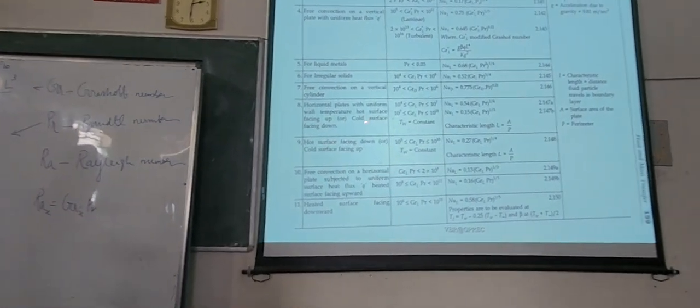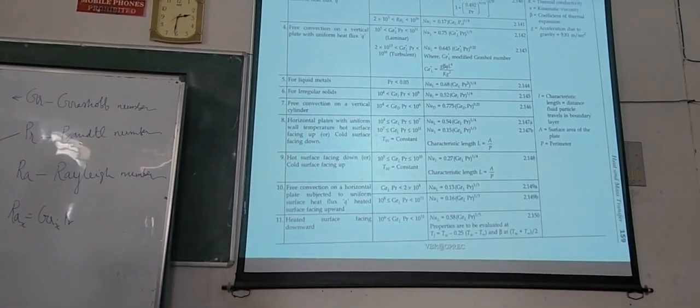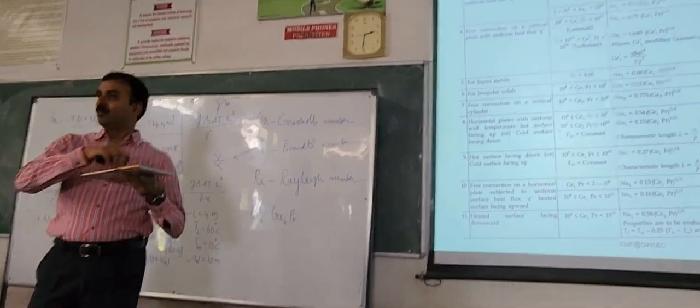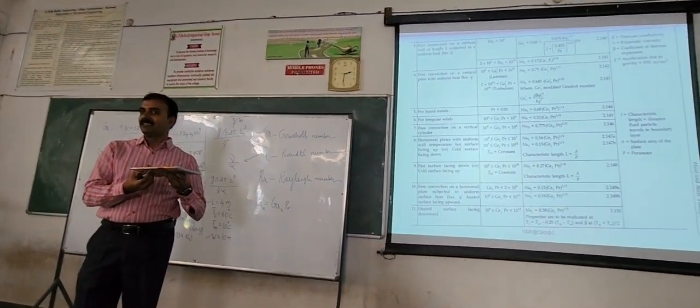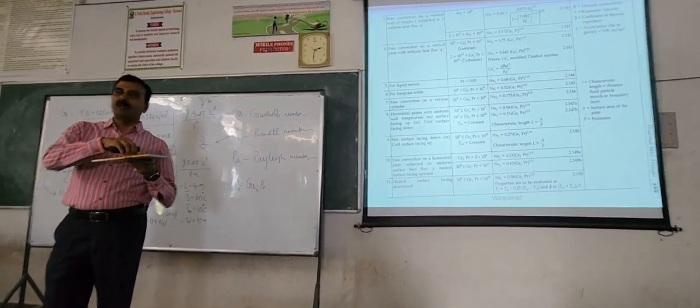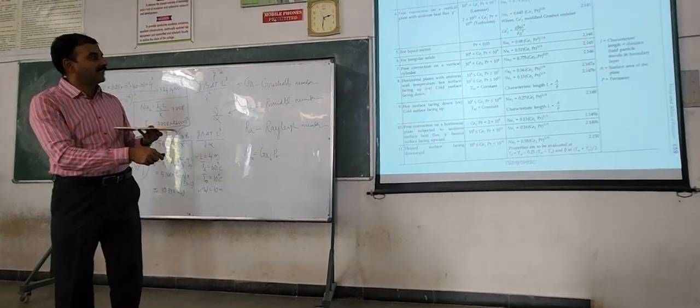Cold surface facing down. Now you tell me, is this a cold surface or a hot surface? I am telling you, both are hot. It's not that this is hot and this is cold. So when you consider the upper surface, this is a hot surface facing up. So this is what you are taking.